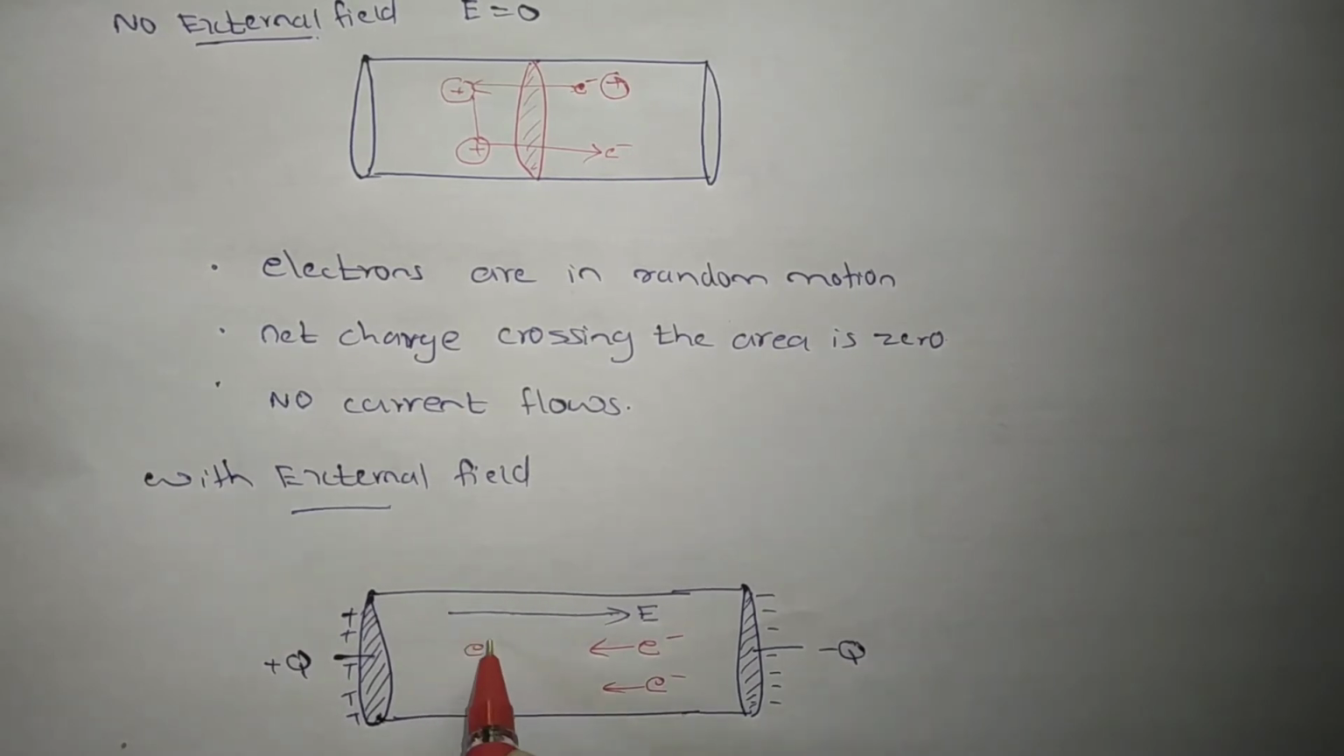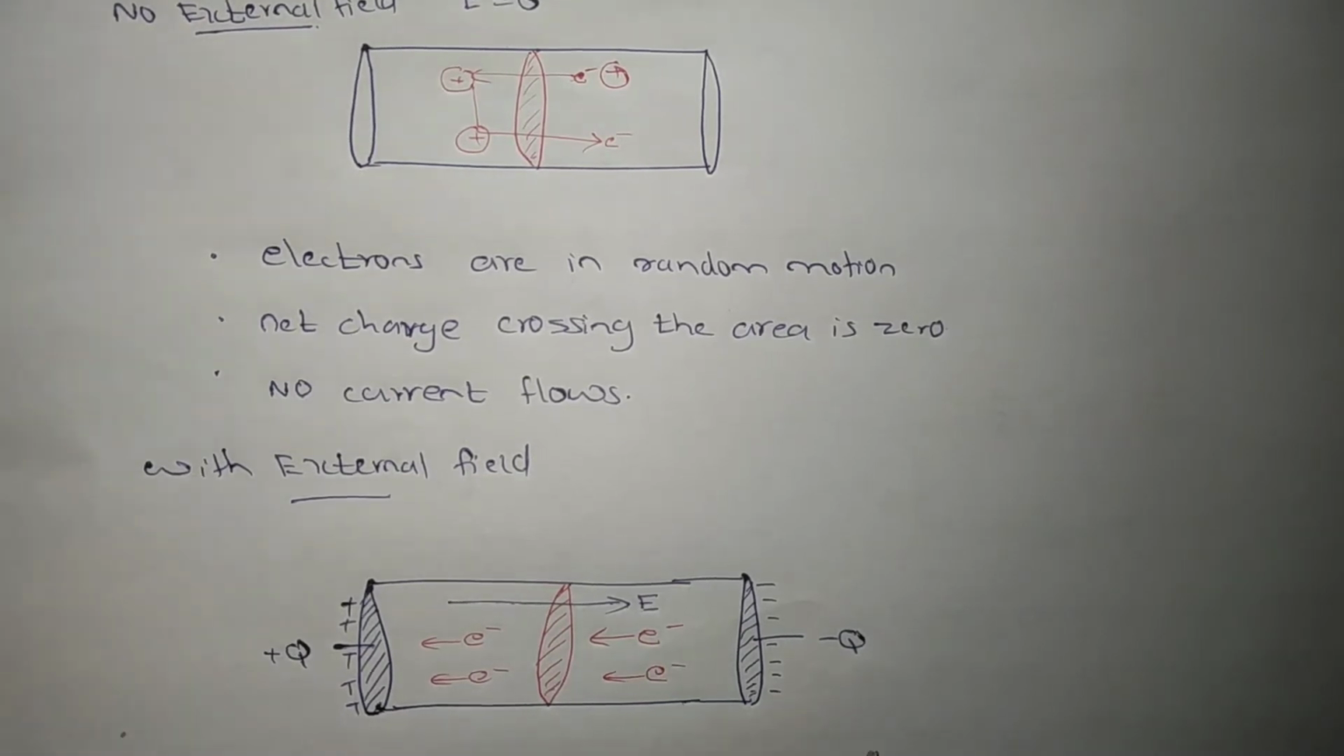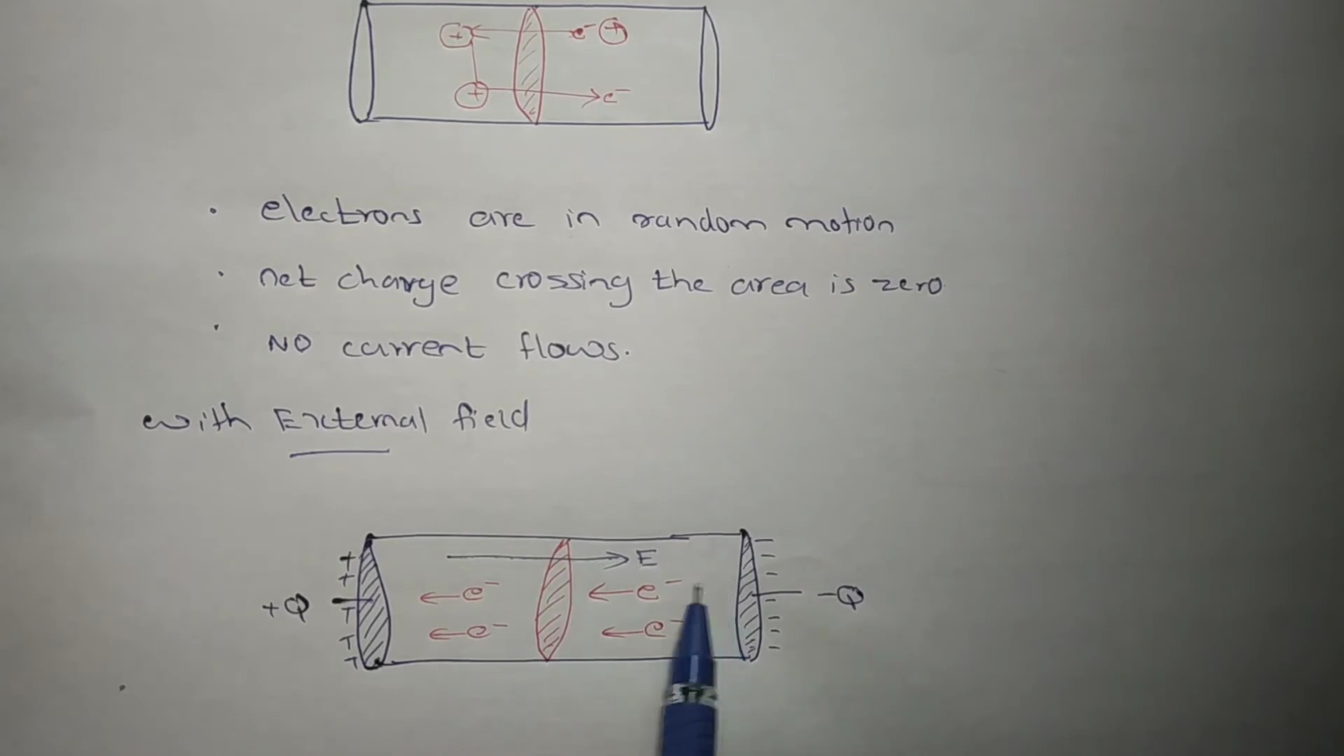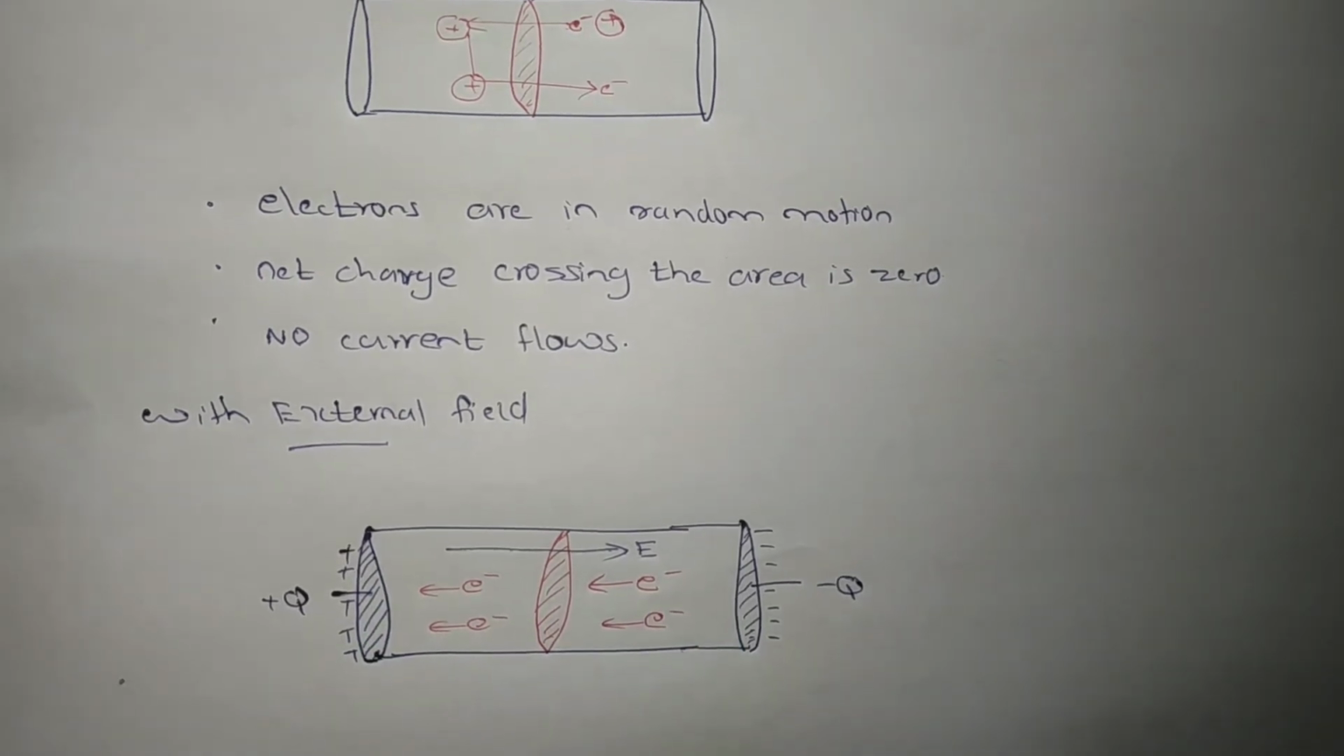You see like this, the electrons move only in this direction. So if we consider this cross-section area, what are we getting? There is a net charge crossing this area. You can see that most of the electrons are moving in the forward direction. So there is a net charge crossing this area. So we can say that the electrons will move from one point to another. So there is a charge motion.